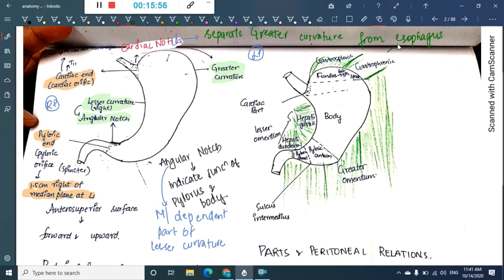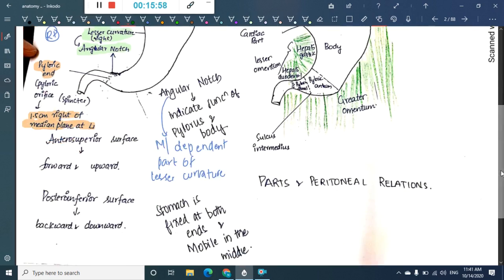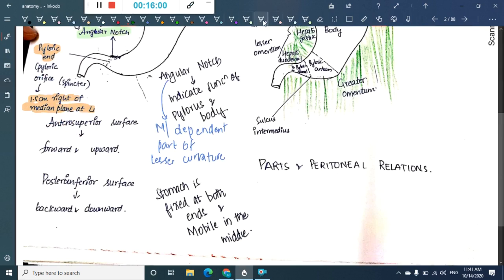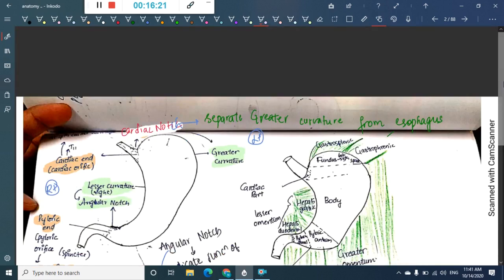Then if you see the surfaces, as I have said, there are two surfaces, which are antero superior surface and posterior inferior surface. Antero superior surface faces forward and upwards, whereas posterior inferior surface faces backwards and downwards.